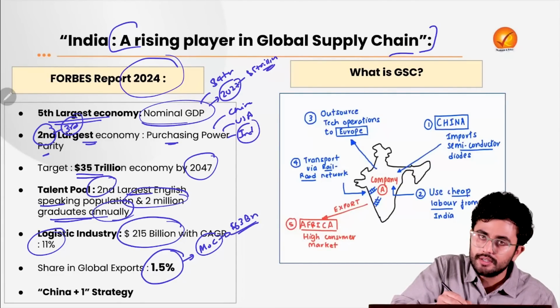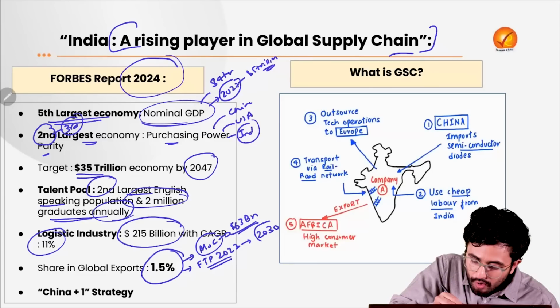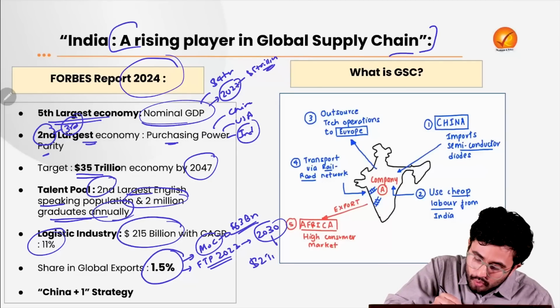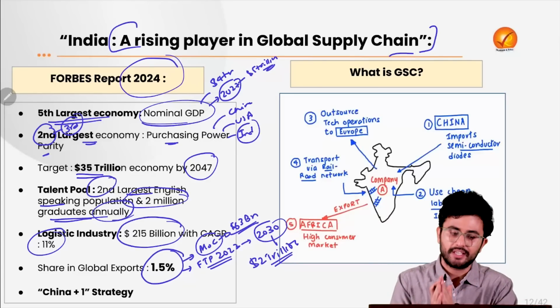$63 billion. The idea under the foreign trade policy of 2023 is that by the year 2030, India's export shall reach $2 trillion. So that is the idea on which we are working.